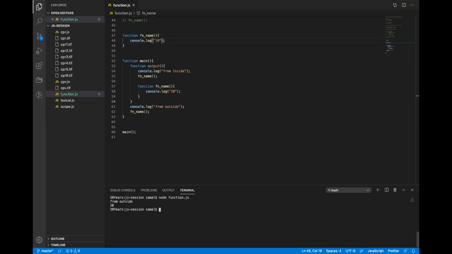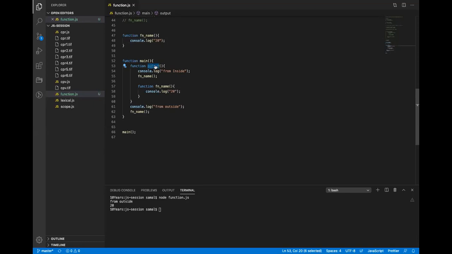Okay, let me run this. It will be from outside and 20 only. Because main is called here and fn name is called within the main function. Only main is called, so whatever is inside main will happen. But I defined the output function and did not call it.